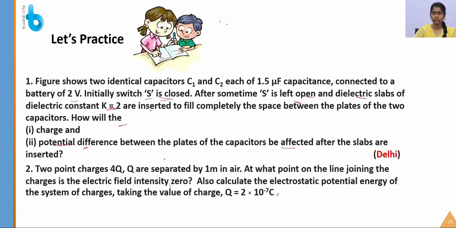The first question is conceptual. For the third question, I think x is equal to 0.5 meter. You will have a distance x equal to 0.5 meter and the energy which is minus 3 into 10 to the power of minus 5 joule. So this is the answer for that question. I hope you tried and got this answer.